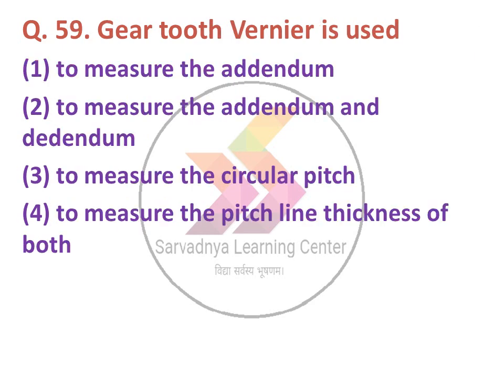Next, gear tooth vernier is used. Option 1 to measure the addendum, 2 to measure the addendum and dedendum, 3 to measure the circular pitch, 4 to measure the pitch line thickness of addendum and dedendum. The option number 4 is correct, to measure the pitch line thickness.